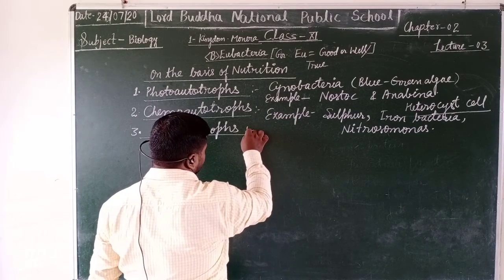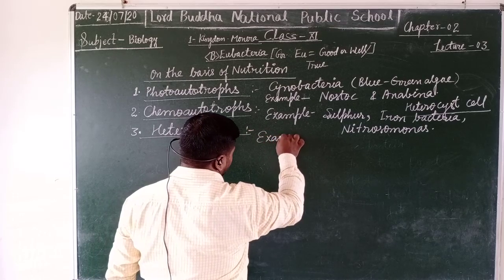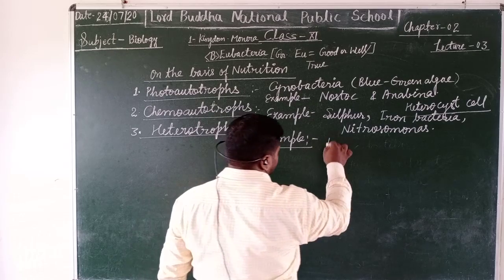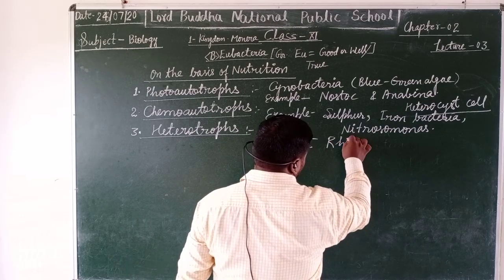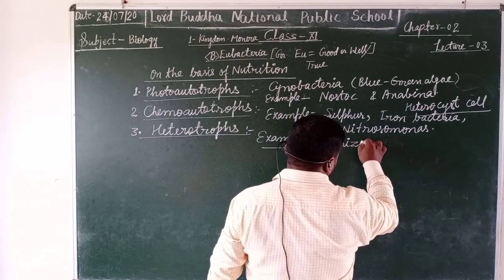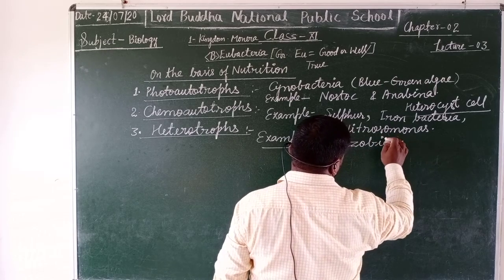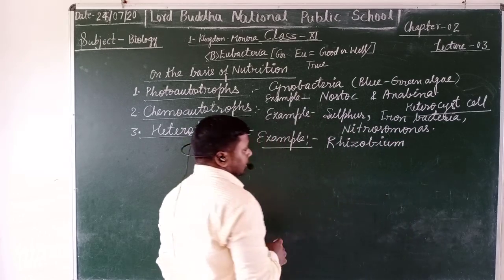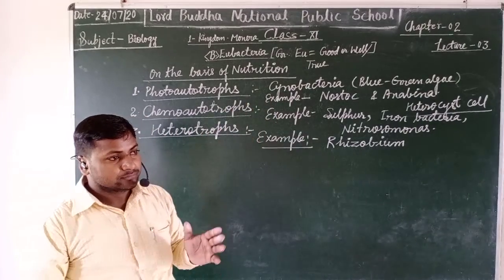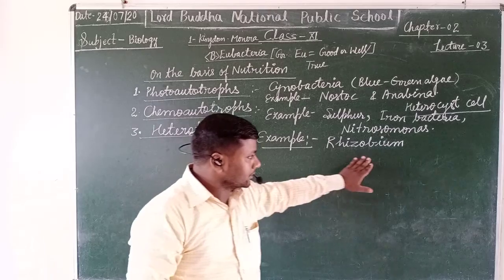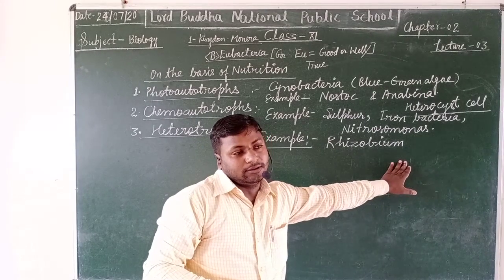We are taking here some examples of such bacteria. Rhizobium is a very common example of heterotrophic bacteria. Rhizobium is found in the soil. They help in fixing nitrogen.